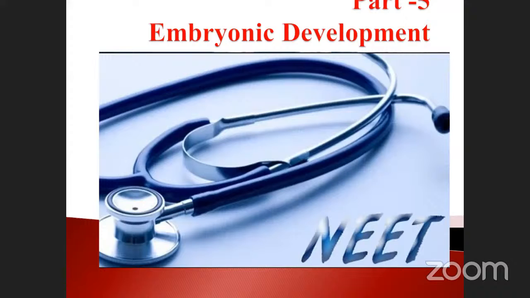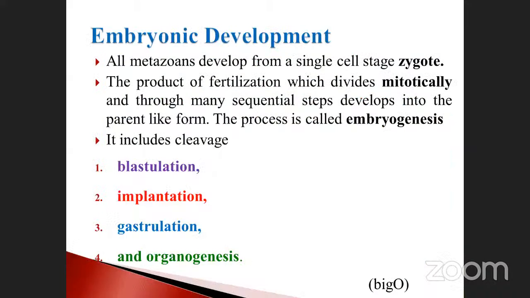Then fertilization, then egg layer. The last part we discussed the determination of sex. Male gamete, female gamete, how it will be produced, those things also already discussed. Next, we will pass on to the embryonic development. Inside the embryo, how it will be developed. What are the changes which occur within the